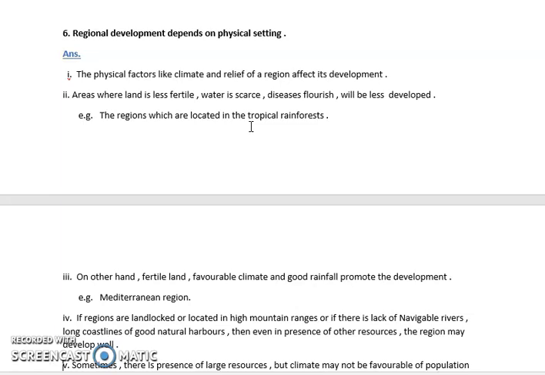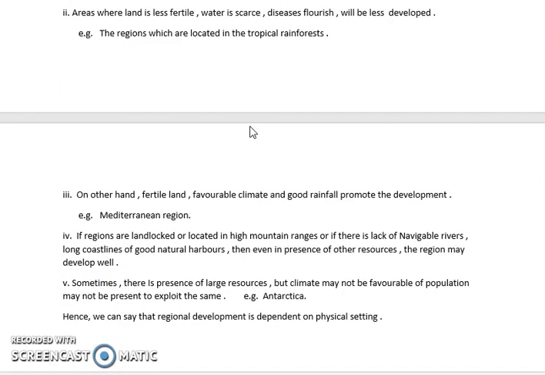And the development comes with the humans. If humans go and settle at some particular place, then and only then the next development would start. Because rather than humans, no one else does the development. Okay, so most of the places which are not favorable for humans, such places are very rarely developed.